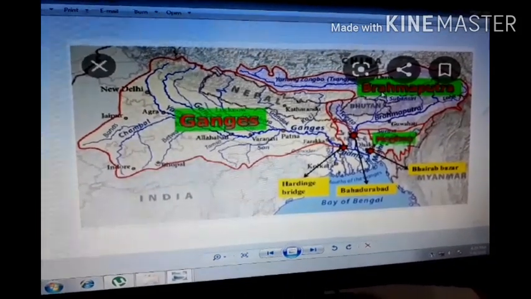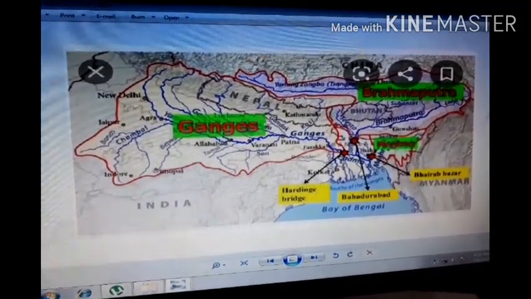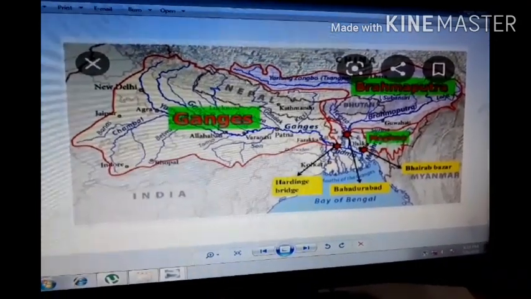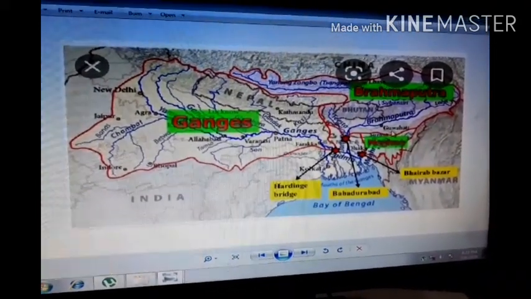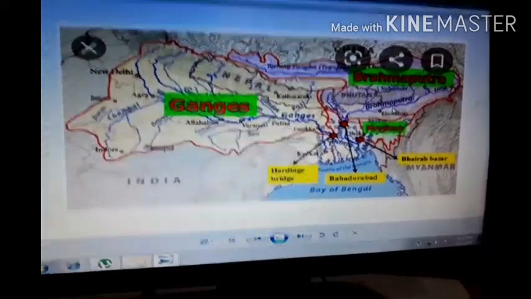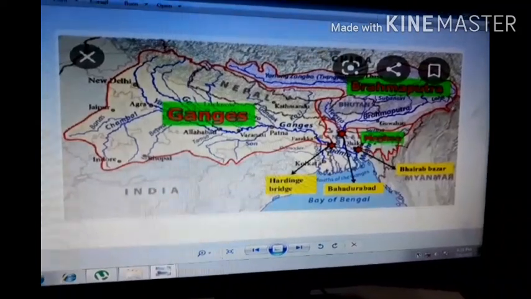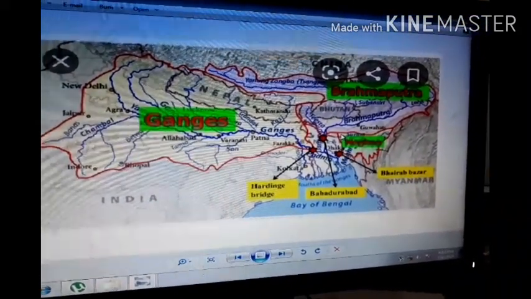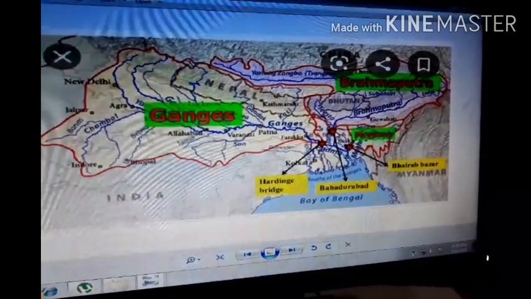So it is also a basin, the upper basin of India. You can say it is the upper part of the northeast of India. It mainly goes in the northeast part of India and supplies water around the year.